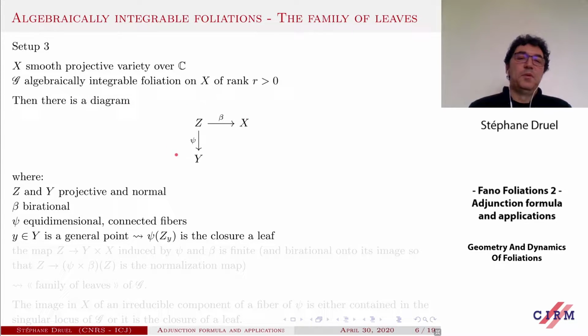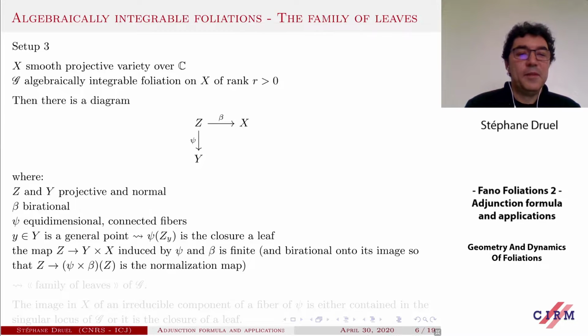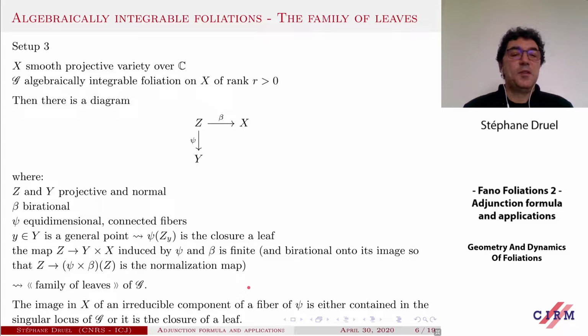So this is not enough to make this diagram unique. I will add something here, something that looks technical: if you look at the map from Z to the product Y times X induced by both morphisms here, you require that this map is in fact finite. So in particular, this map is nothing but the normalization of its image. And you may think of Z as in fact contained in Y times X. So Z identifies precisely with the universal family of leaves. You have to think of Z as the normalization of the universal family of leaves. Okay, I will call this normalization the family of leaves.